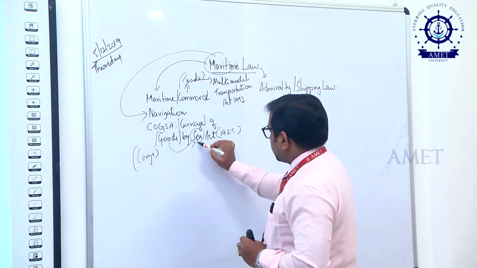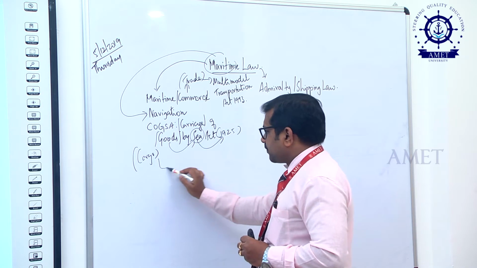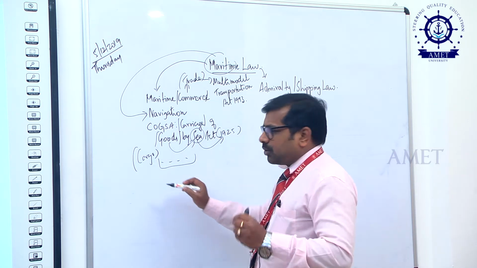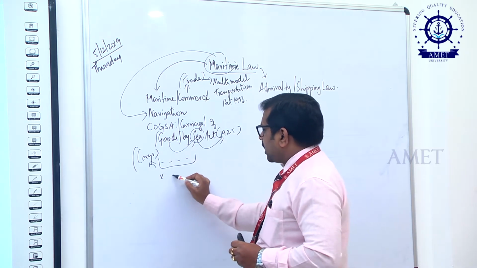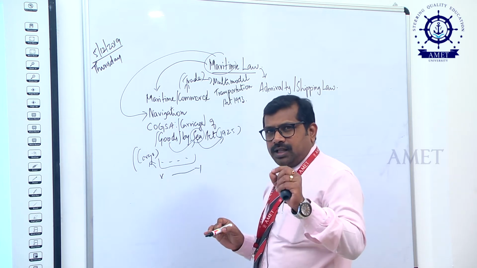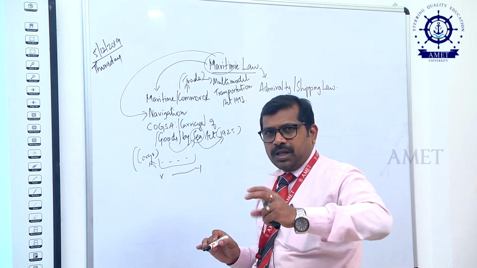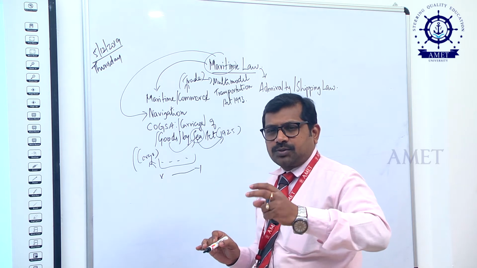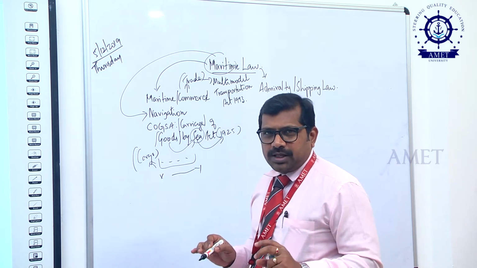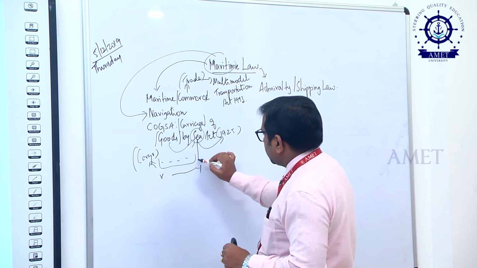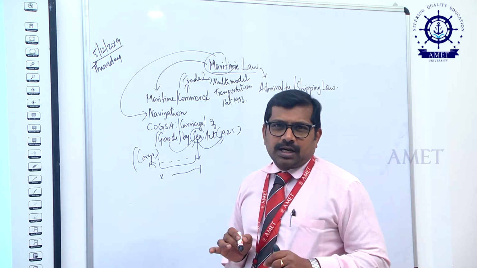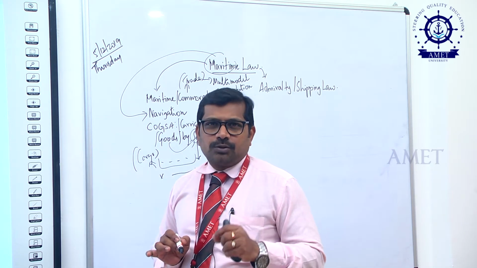For this sea transport, if a vessel is taking the goods from X to Y and anything happens during the time of transportation, the Carriage of Goods by Sea Act 1925 may come into force.